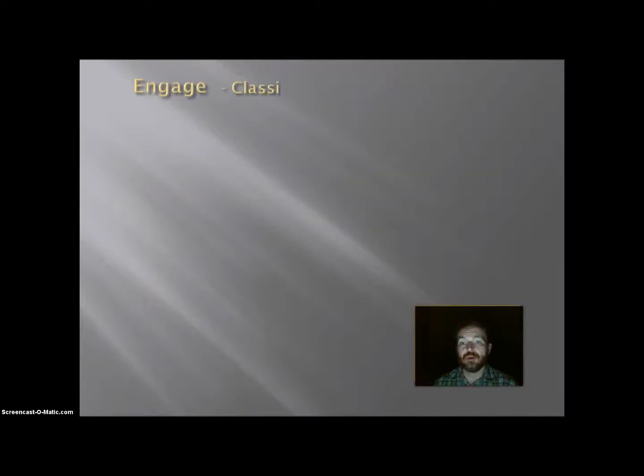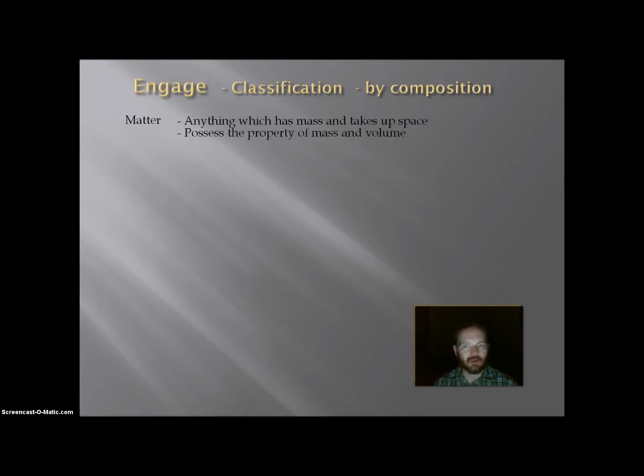In this module, we're going to look at classification of matter, specifically classification by composition. So I want to start out by defining matter. Matter is anything that has mass and takes up space. Or another way to say it, possesses the property of mass and volume. So really, anything that you can touch, anything that you can hold, anything that you can feel will qualify as matter.